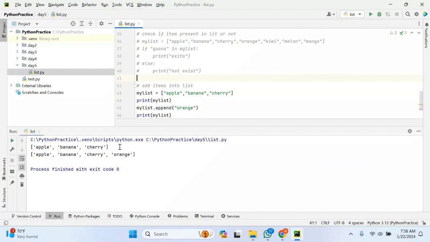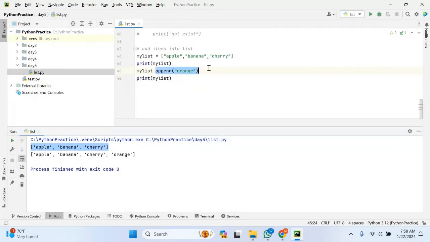If you can see, this is the list which I defined earlier. Thereafter I'm appending one item. If I append, if you can see, it has been added at the last. This is one observation. Let me make it clear at the end. So after appending, this is the updated list.